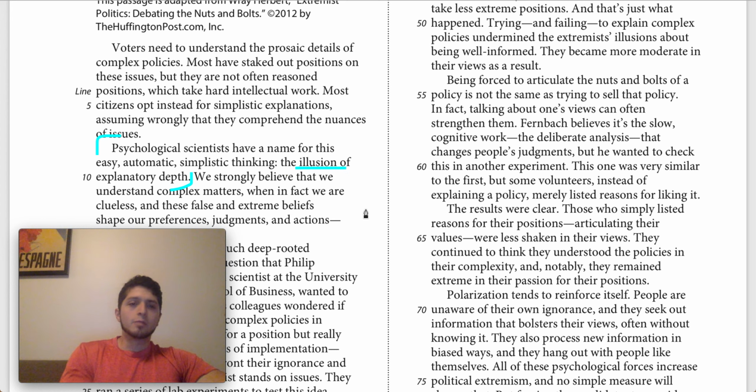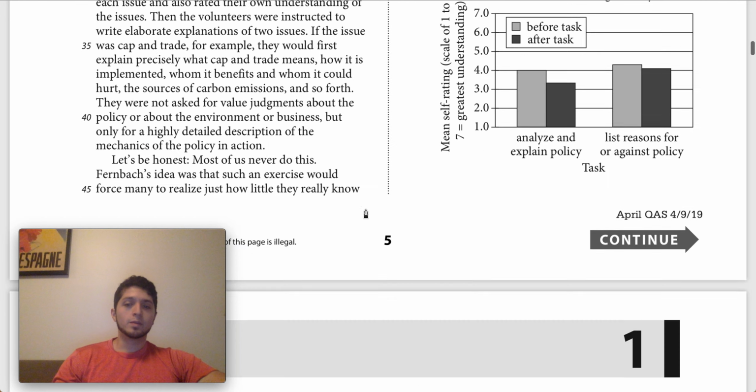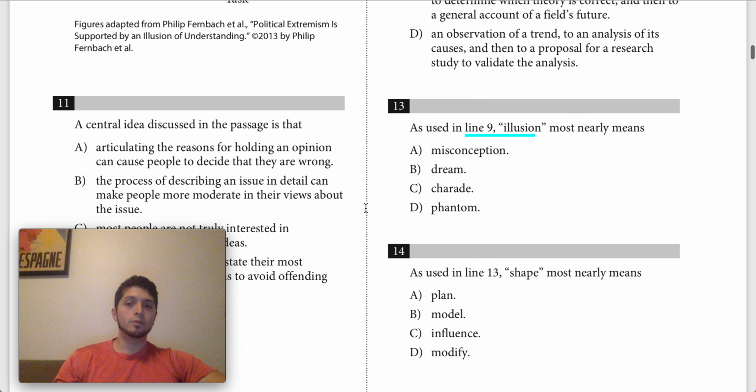Basically, when we're talking about this illusion of explanatory depth, it's a misunderstanding of how deep your ideas go. It's this confusion, right? You have this imaginary explanatory depth. So we want a word that emphasizes the fact that people are confused about how deep their explanations go, confused about how much they understand something. So let's see if we have an answer choice that's going to match that word for illusion.